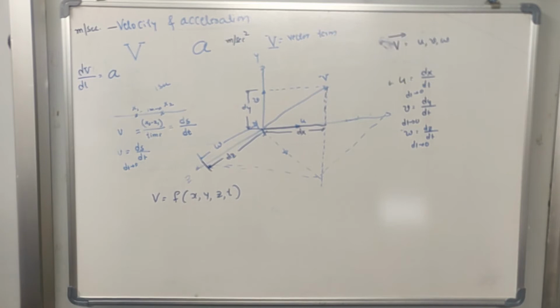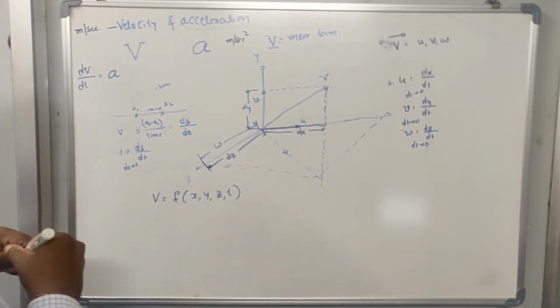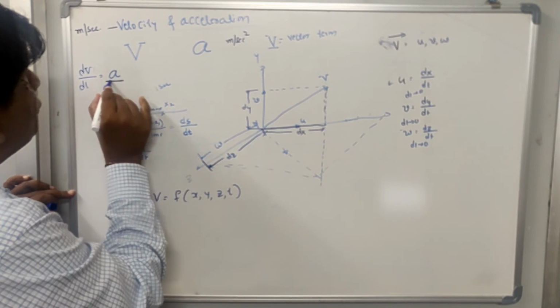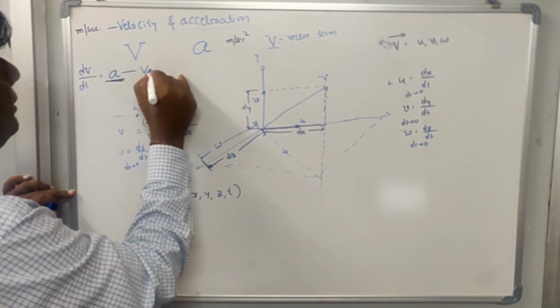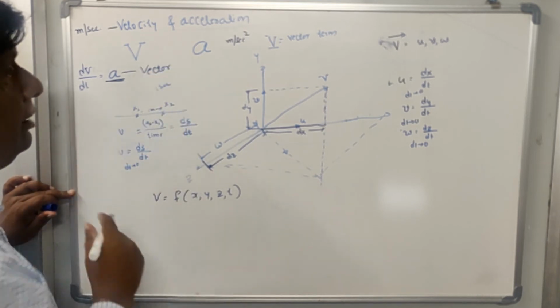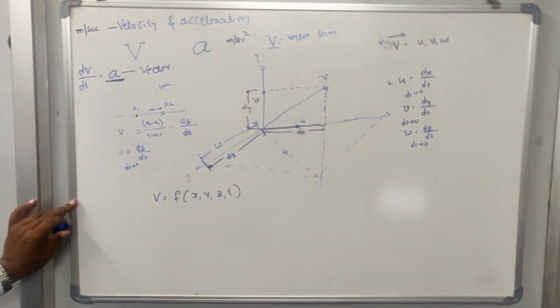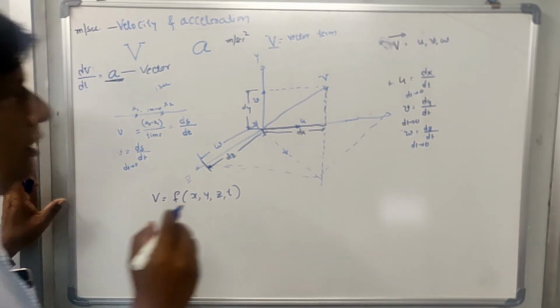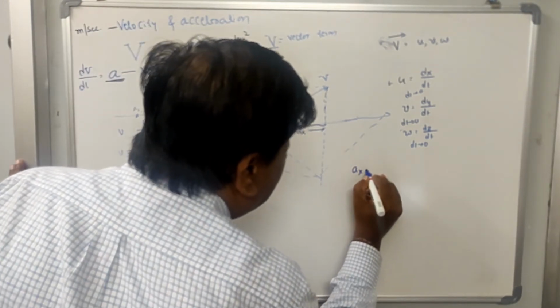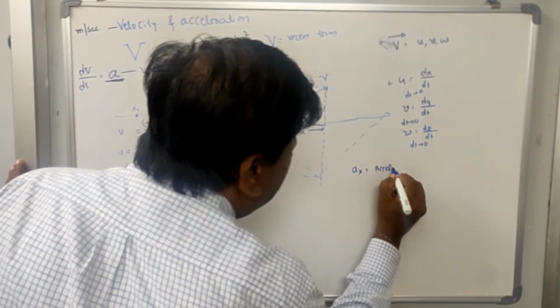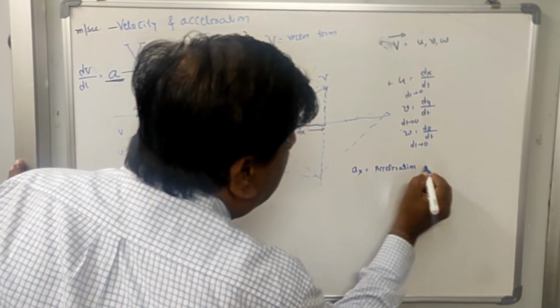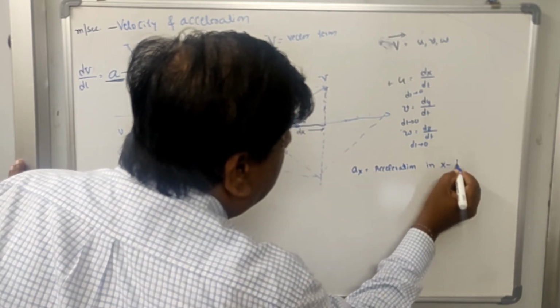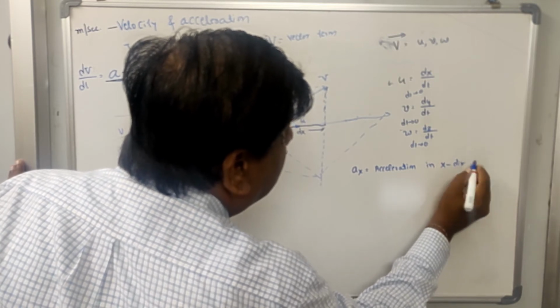So now let us see. This acceleration is also a vector. Whenever you want to define the acceleration, because it is a vector, it has three components. So ax is the acceleration component in the x direction.